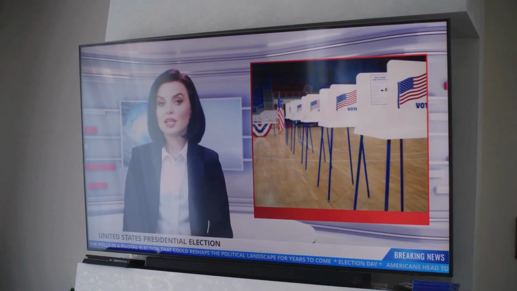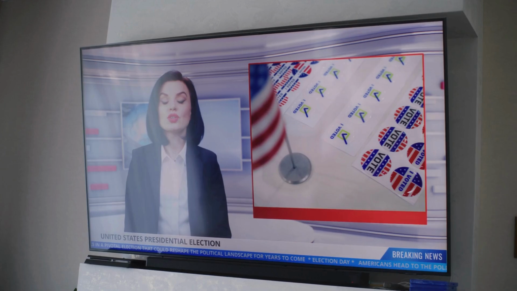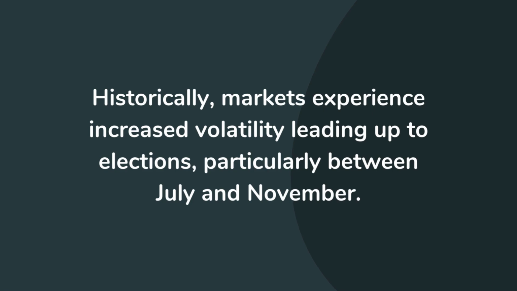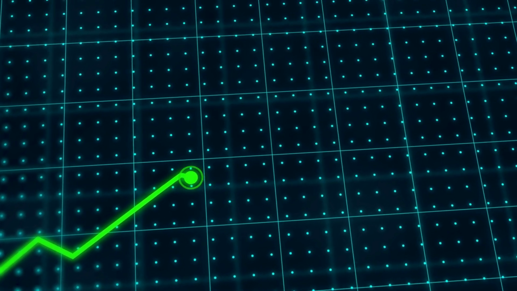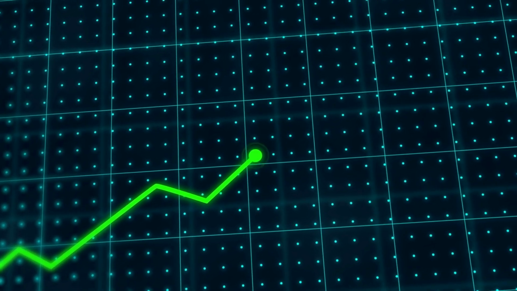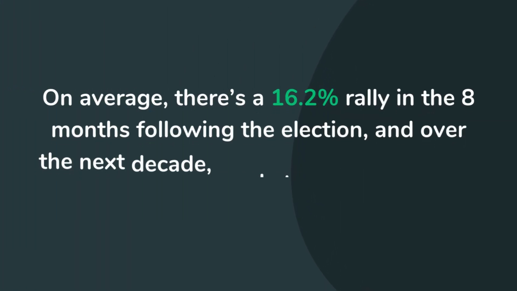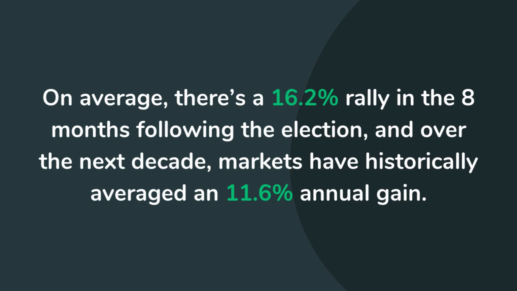Now, let's talk about the U.S. presidential elections and market performance. Historically, markets experience increased volatility leading up to elections, particularly between July and November. But don't panic, this is normal. In fact, despite the short-term uncertainty, markets tend to bounce back post-election. On average, there's a 16.2% rally in the 8 months following the election, and over the next decade, markets have historically averaged an 11.6% annual gain.